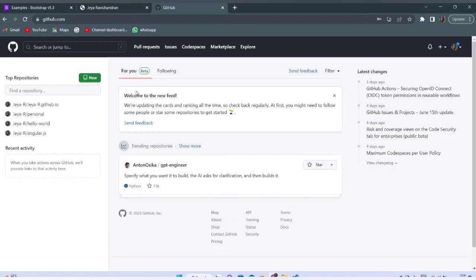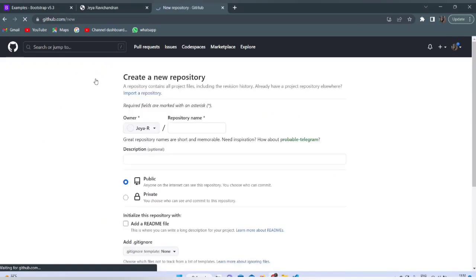In order to host your web page, you need to create a public repository. If you see on the left side of your GitHub profile, you can see the repositories you have, and there is a button to create a new repository.